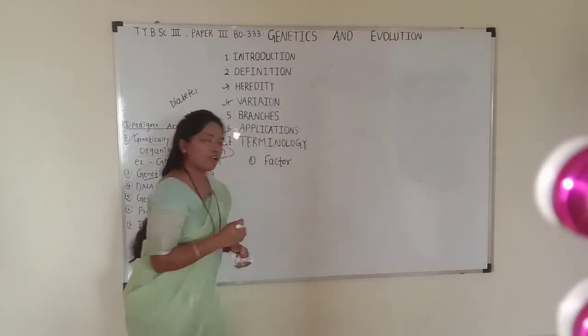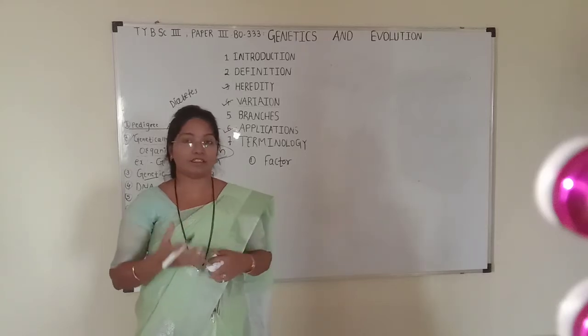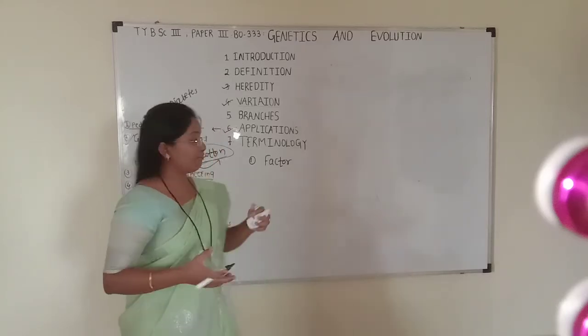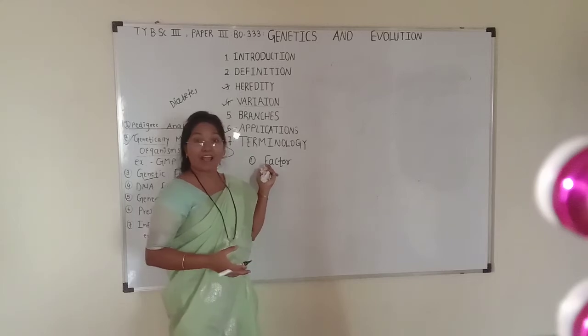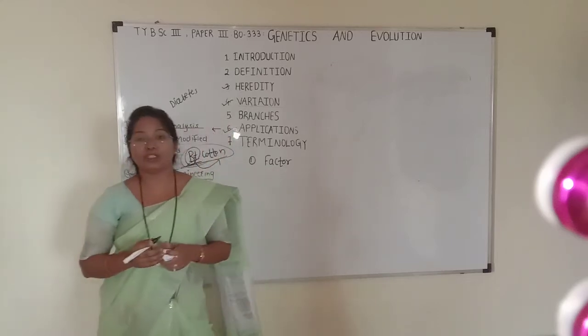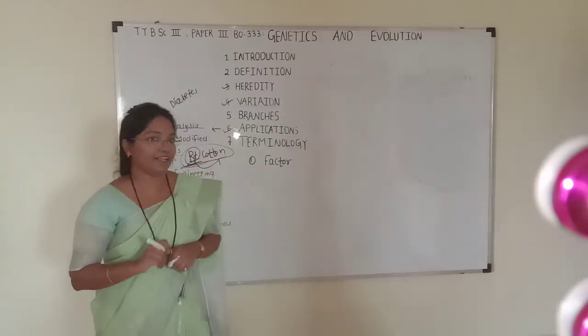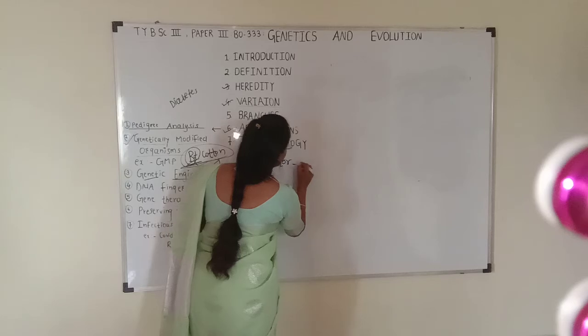What is a factor? A factor is the unit of heredity. We know that heredity is the transmission of characters, and behind that, factors play an important role. So the unit of heredity is called a factor. Presently, a factor is called a gene.